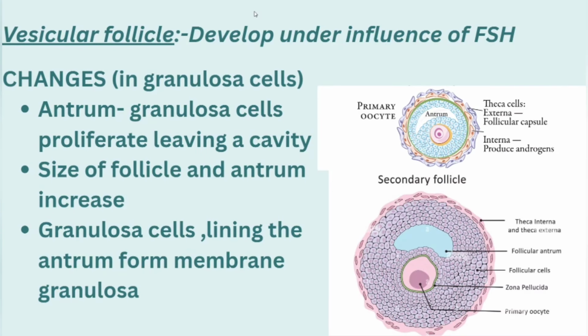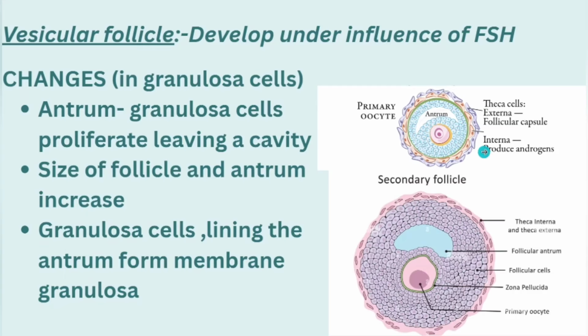So next is vesicular follicle. After the primary follicle, we are going to see the vesicular follicle. Vesicular follicle develops under the influence of the FSH, and changes occurring in the vesicular follicles are what happens in the granulosa cells first we are going to see, and later in the ovum, and what are the cells, how it will be formed, we'll see later. So changes happening in the granulosa cells, what are the changes we can see.